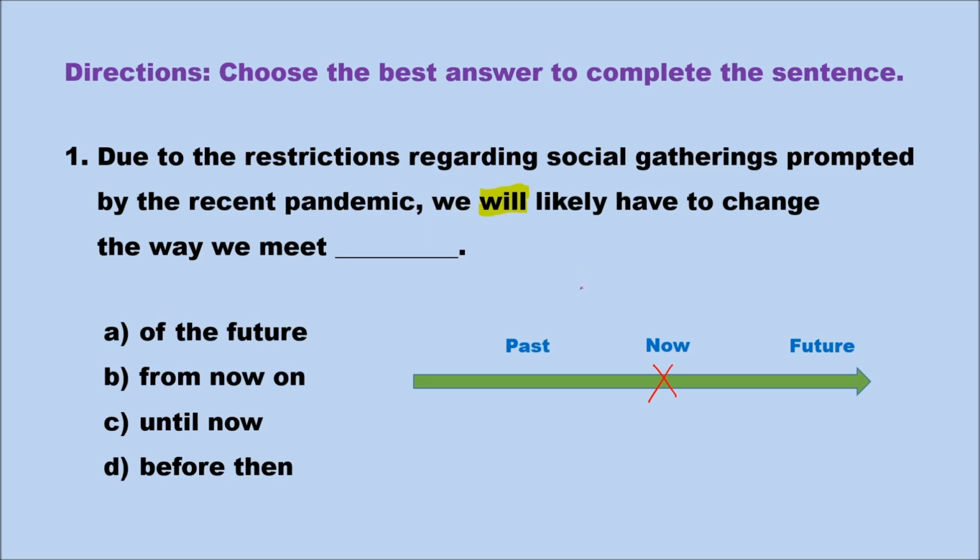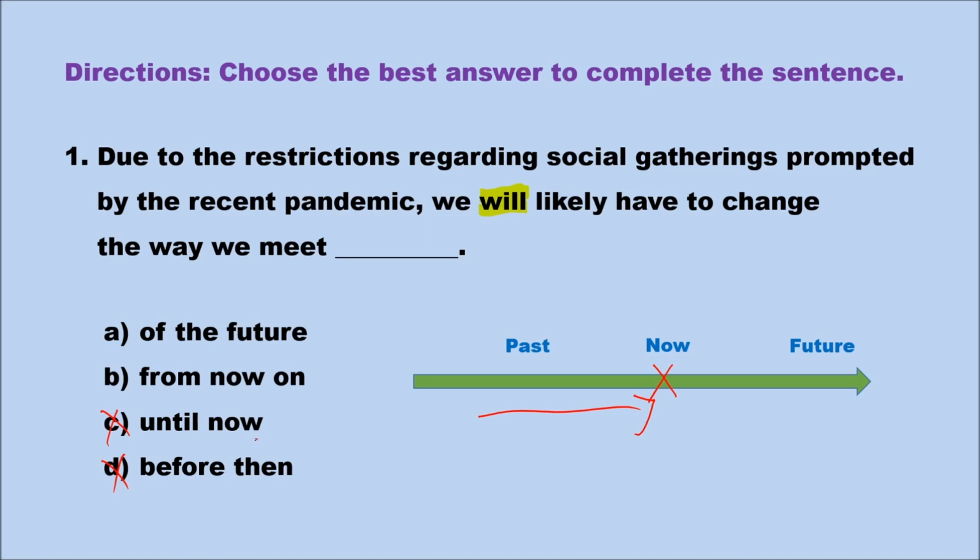Let's look at C first, until now. The word until means up to, and therefore it means anything in the past up to now. We can cross C off. Next, let's look at D, before then. In this sentence, then can only refer to a time in the past because of the original adverbial phrase, due to the restrictions regarding social gatherings prompted, and that means this happened in the past. So before then, cross it off. We're left with two choices, A and B. Both of them refer to the future, so both of them could be possible.